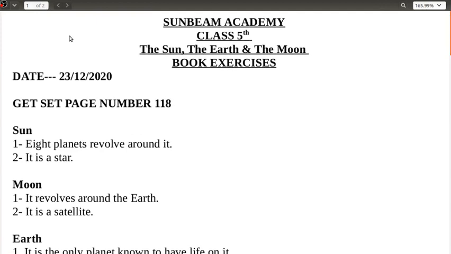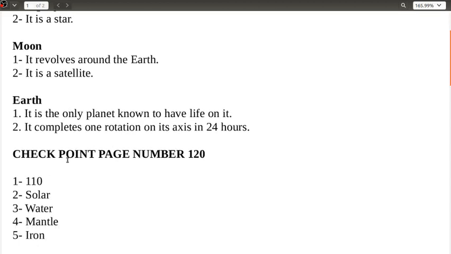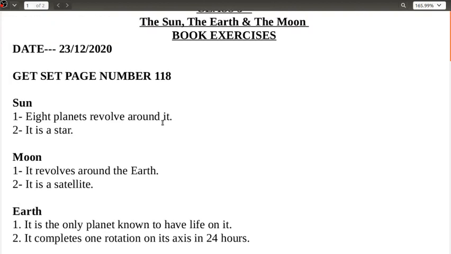Okay, so here, get set, this one I have told you just now. Sun: 8 planets and it is a star. Moon: revolves around the earth and it is a satellite. Earth: it is the only planet to have life on it, and completes one rotation on its axis in 24 hours. Okay, let us move to the next part.